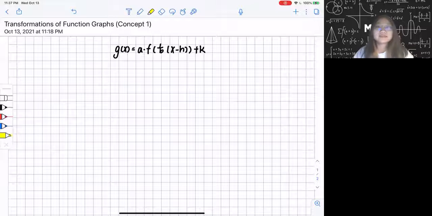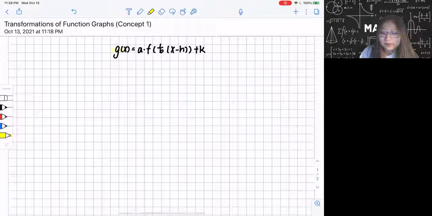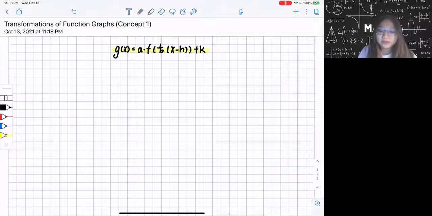Since it's very important, I'm going to divide this concept into several videos, and this is the first in this series. I'm going to start with this basic expression here, which will give you a really good and basic understanding of transformation. This expression actually expresses everything you need to know in transformation.